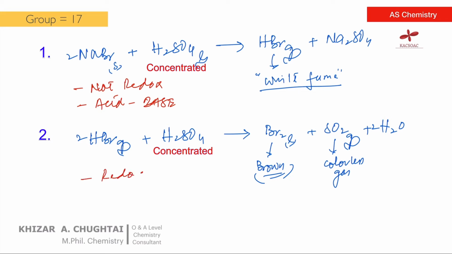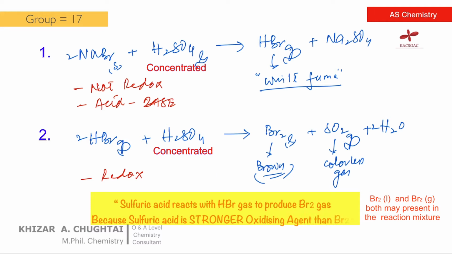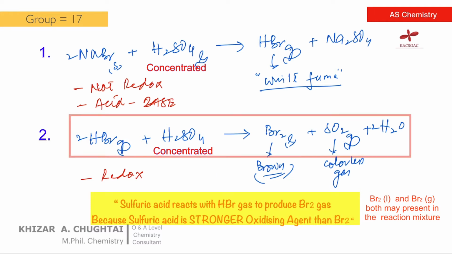This reaction is a redox reaction. Sulfuric acid reacts with HBr gas to make Br2 because sulfuric acid is a stronger oxidizing agent than bromine. You have to remember this equation: 2HBr plus H2SO4 goes to Br2 plus SO2 plus 2H2O.